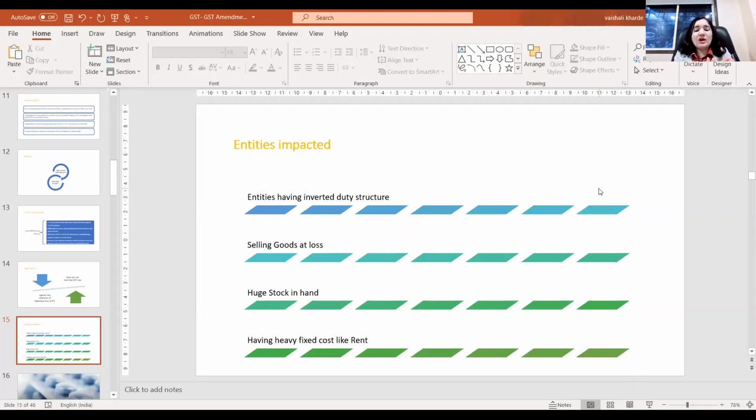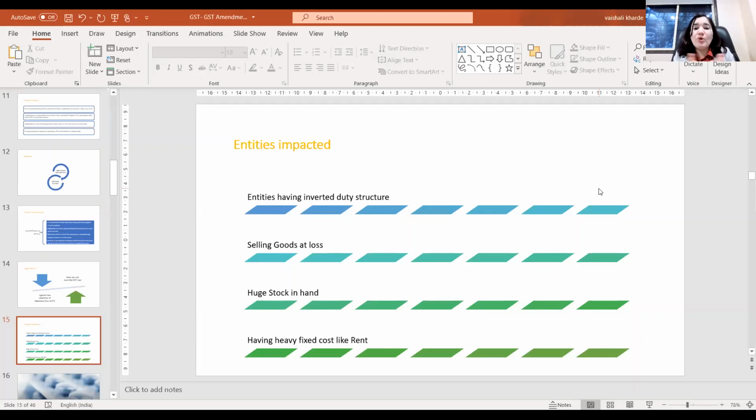In such a case, on account of heavy fixed cost, there could be accumulated credit. Even though they have accumulated credit on account of heavy fixed cost, as this is not a variable expense, the GST paid on such a heavy fixed cost can be utilized for the GST paid on margin, and hence such an entity is definitely going to be affected.